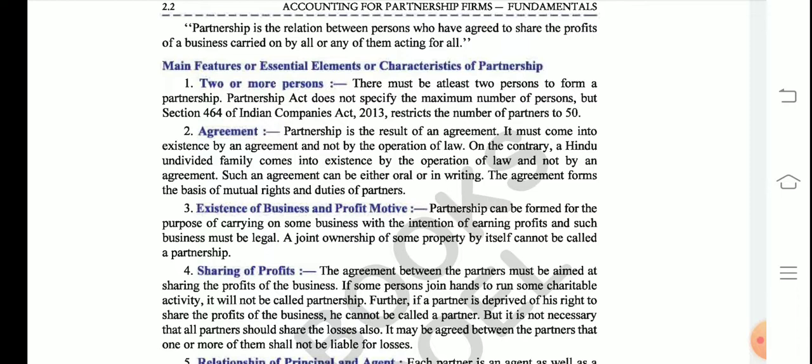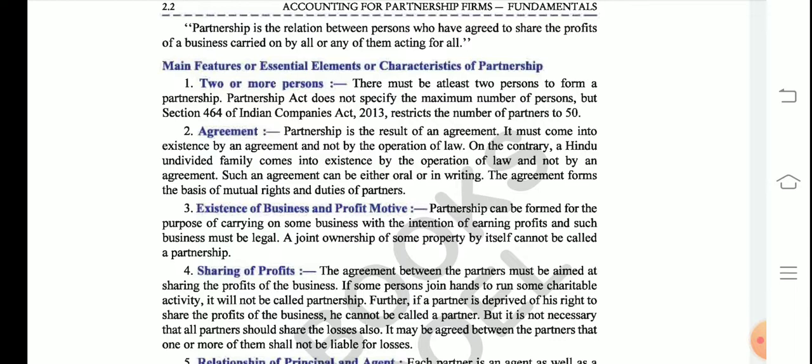We already talked about this in class 11th also, that at least two partners are required to start a partnership, and it is mentioned in section 464 of the Indian Companies Act 2013 that the maximum number of partners is 50. As I already told you, the Partnership Act 1932 has not been updated. When the Companies Act 2013, earlier 1956, was revised in 2013, they also issued an annexure for the Partnership Act, that the maximum number of partners in a partnership firm can be 50.